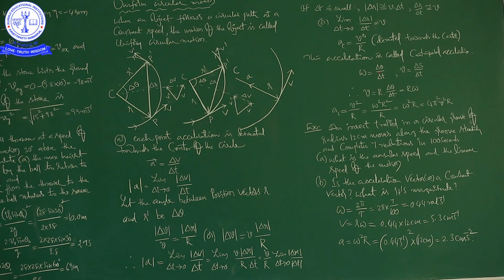Here angular velocity is equal to angular displacement by time, and linear velocity is equal to linear displacement by time. The relation between linear velocity and angular velocity will be like this.